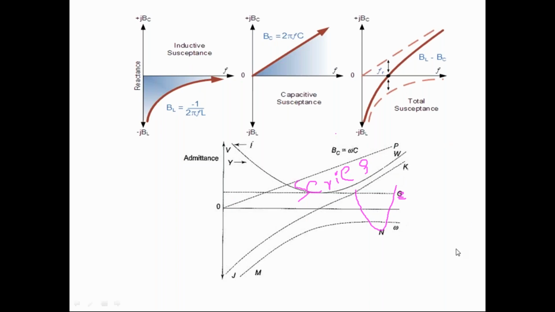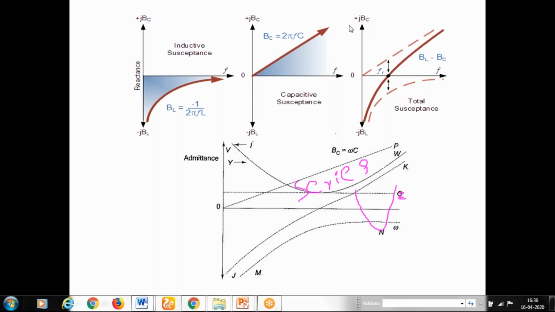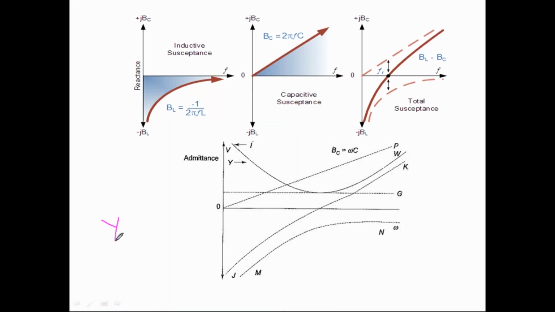Now we can take the different values of susceptances in the parallel RLC circuit. Now in the parallel RLC circuit, what is the equation for the admittance? Y is equal to conductance G plus susceptance. The impedance term Z is equal to resistance R plus reactance term jX.